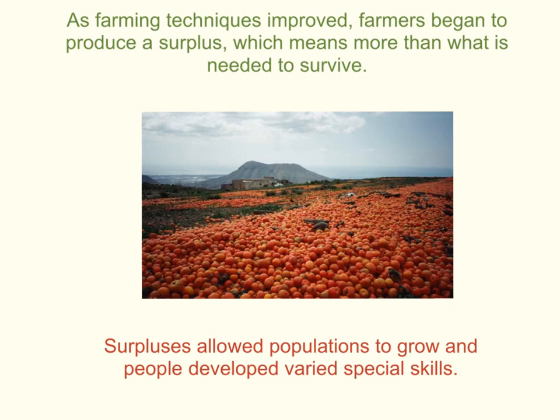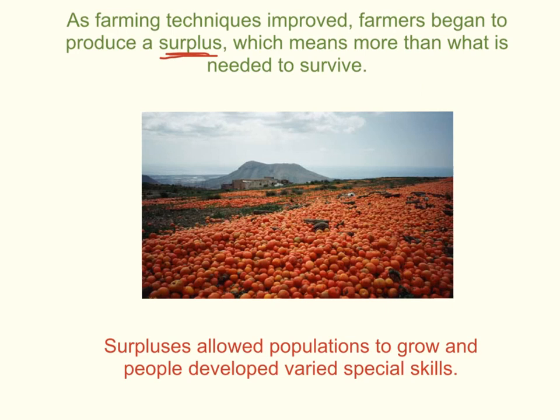Now, as farming techniques start to improve through time, farmers began to produce something called a surplus. That's that word right there, surplus. Surplus means you grow more or have more than what is needed to survive. Now, if you're looking at this picture here of tomatoes, that is like a ton of tomatoes, and that's more than what one person could deal with. That's a surplus because more people can use that bunch of tomatoes. That's what a surplus is.